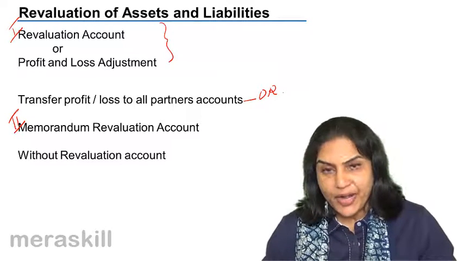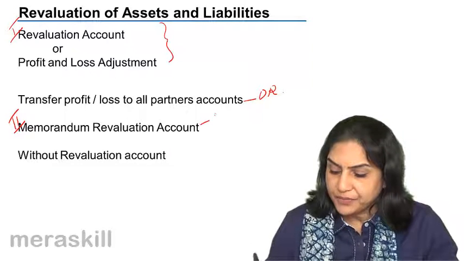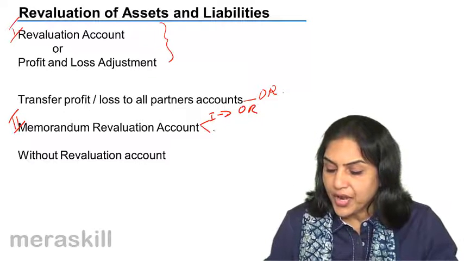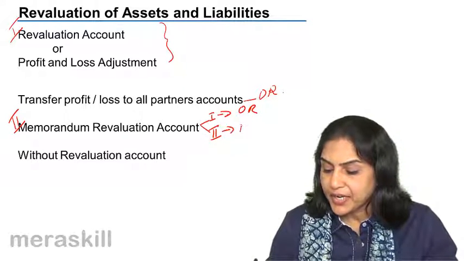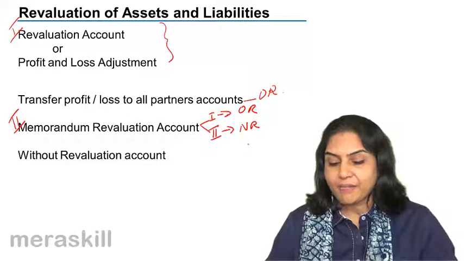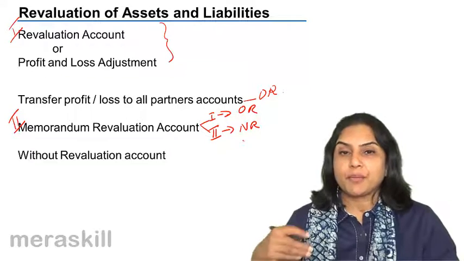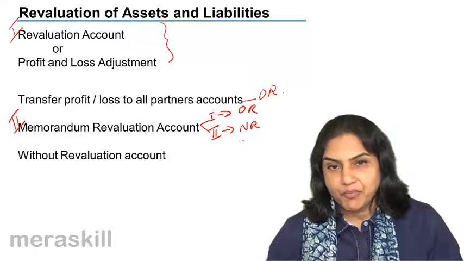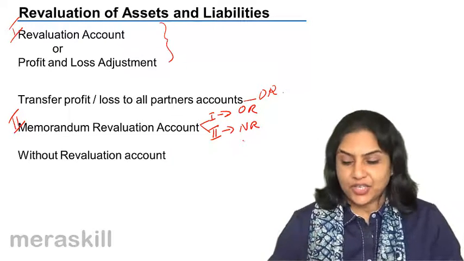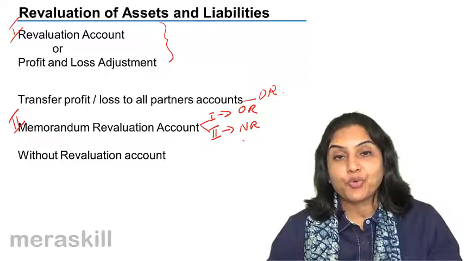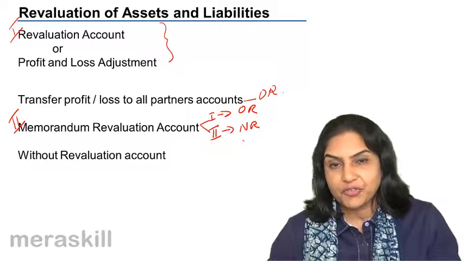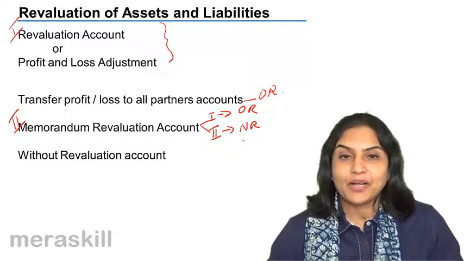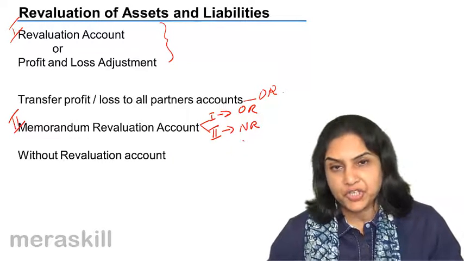After preparing the memorandum revaluation account in the first section, we would take it in the old ratio, and in the second section it would be taken in the new ratio to the remaining partners' capital accounts. So if there is a profit in the first section, it would be credited to all partners in the profit sharing ratio, and in the second section, there would be a loss because we reverse the entries of the first section, and this loss would be given to only the remaining partners in their new profit sharing ratio.